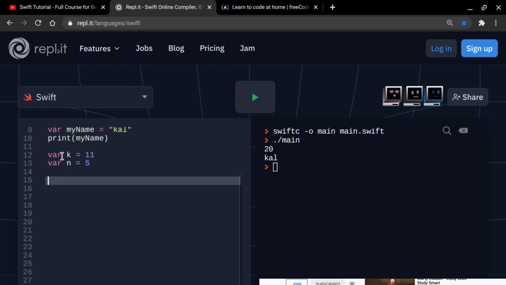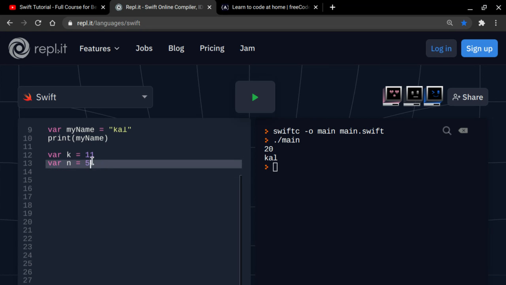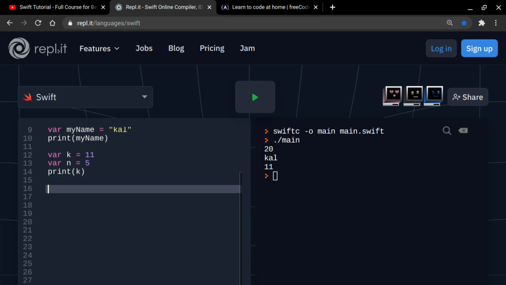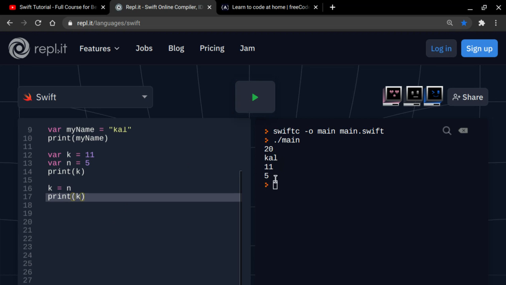So what I mean is, if you say var k, I'm declaring k to 11. If you say that, you can actually reassign it. So if I say print k and run it, it gives 11, right? But if I say k equals n, and run it, and then print k again, it's going to give me 5.